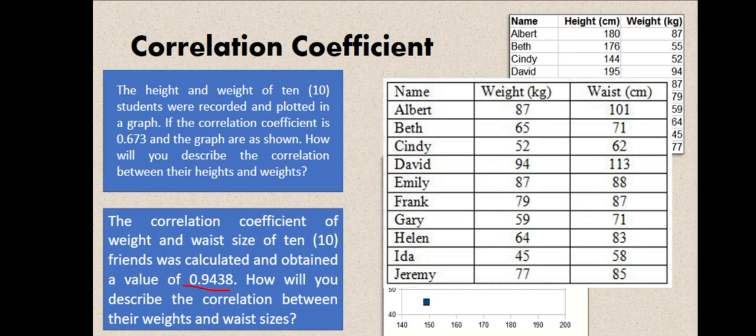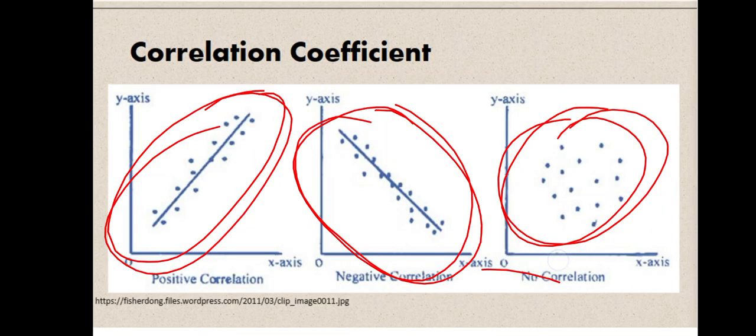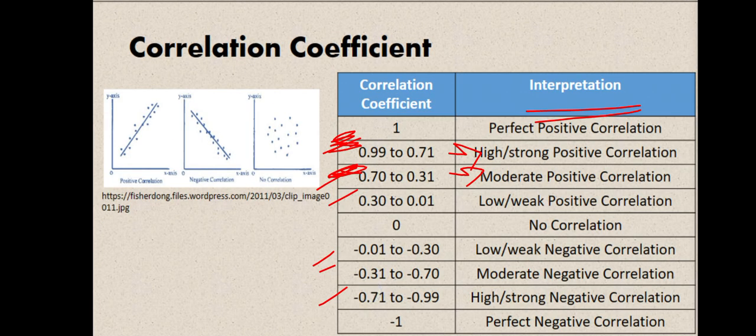So, meaning, meron daw connection or related yung weight mo sa waist size mo. Pero that is based sa given na information. So, that's for the correlation coefficient, no? So, we may just use itong table para ma-interpret natin yung value ng ating R or R value, or also known as the correlation coefficient.